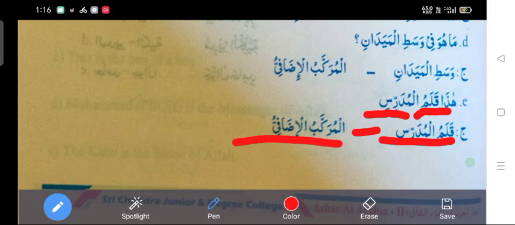In this way, we have to find out the possessive phrase in the given sentences. You will get 4 marks for it. Got it? Right.